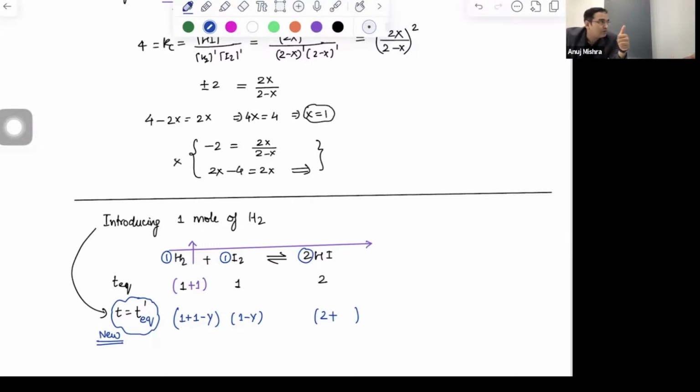H2 is consumed 1 unit, I2 is consumed 1 unit, HI will form how many units? 2 units. So if H2 is consumed y unit, I2 is consumed y unit, how much of this will form? Y or 2y? 2y. This is a common problem. That's why I emphasize this part. Is it clear? Arav, is it clear? Yes, sir. Okay. So 2 plus 2y. All of you understand why 2 plus 2y?